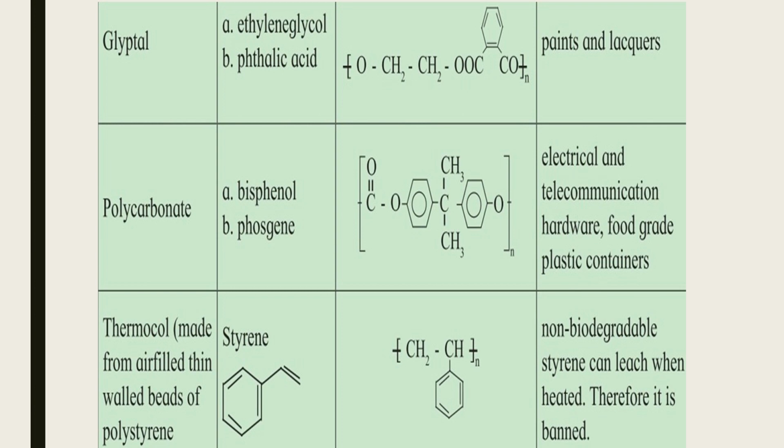Next polymer is thermocol, made from air-filled thin-walled beads of polystyrene. The monomer used for thermocol is styrene. The polymer structure is as shown in figure. It is non-biodegradable, and styrene can leach when heated, and therefore it is banned. It cannot be mostly used in everyday life.